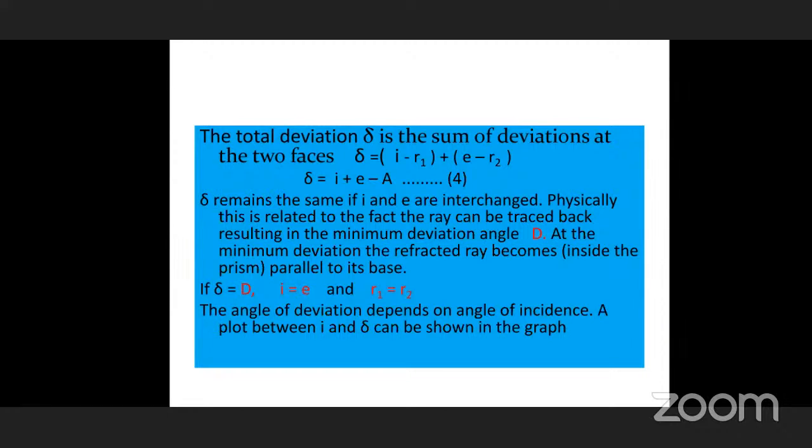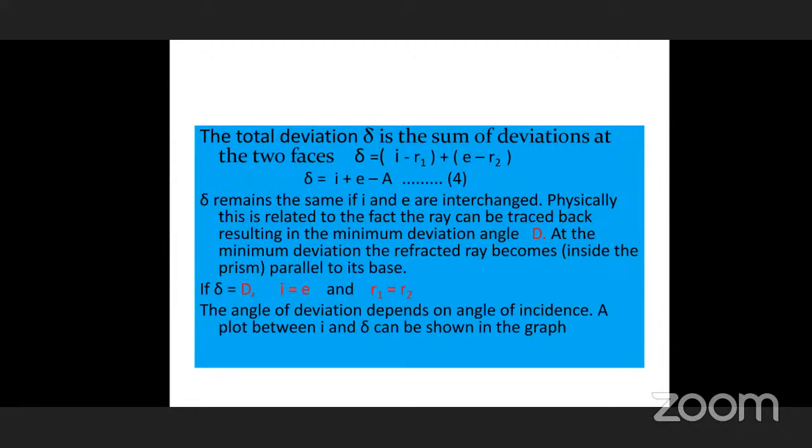Is it possible? For this, we have to do it in practical; we have an experiment to determine angle of incidence and angle of deviation. For different incident angles, we can get different deviation angles, not minimum deviation. You remember, deviation angles you can get easily. So we can draw a graph: for an incident angle of 30 degrees, what is the deviation angle?